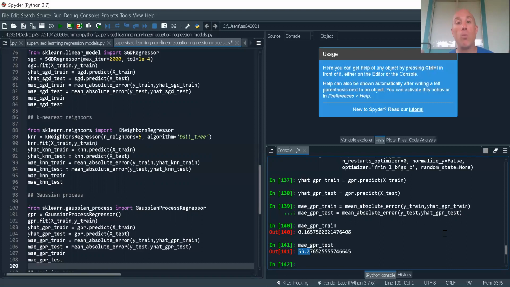You absolutely would not want to use this under any circumstance. But there's a but coming. What's going on? This might be a good model structure, but I have bad parameters. So if I was interested in using Gaussian process regressor, I would have to go through and try a whole bunch of different values for the parameters, what we call grid search, until I found the best one.